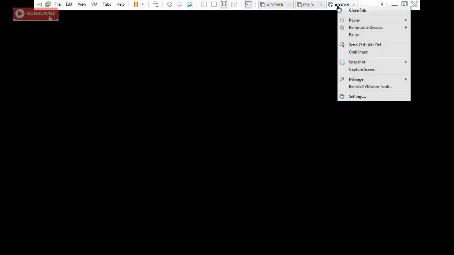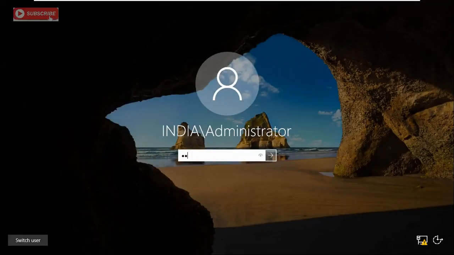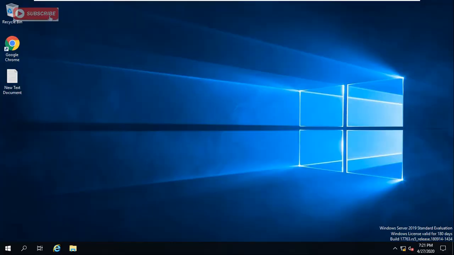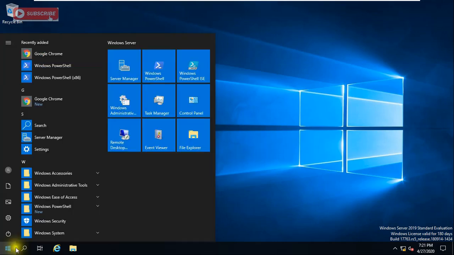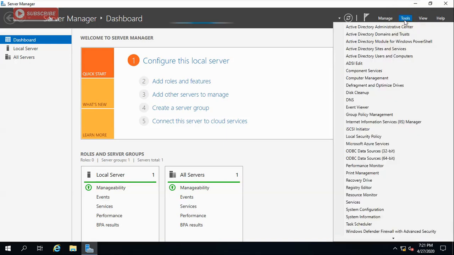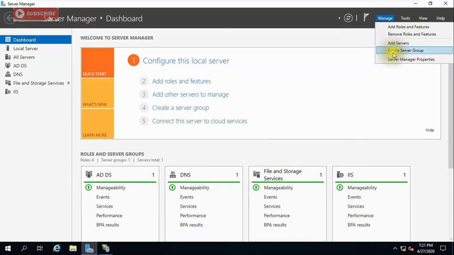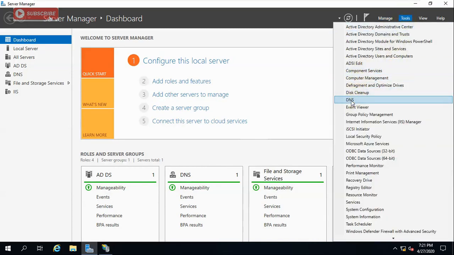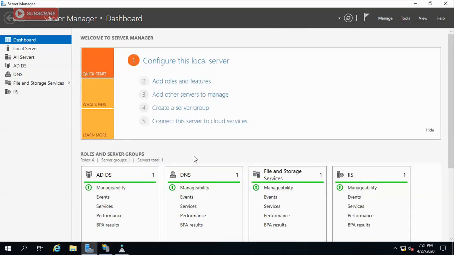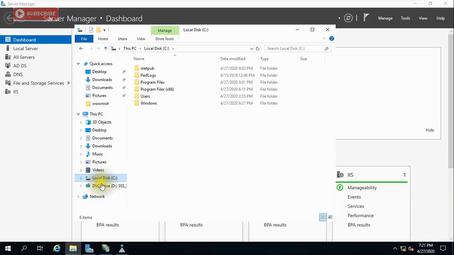I'm showing you the same infra, like one Active Directory and IIS server I have installed. And once again I will show you something here, like just go to IIS manager and DNS. Go to tools and DNS manager here and open C drive.